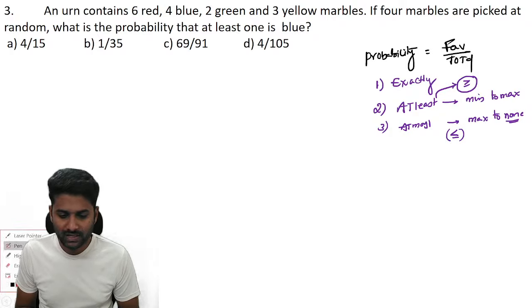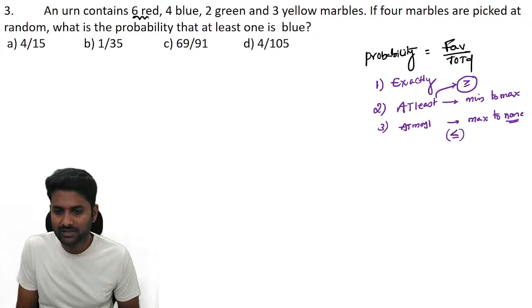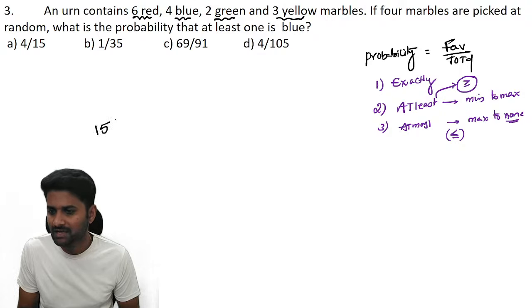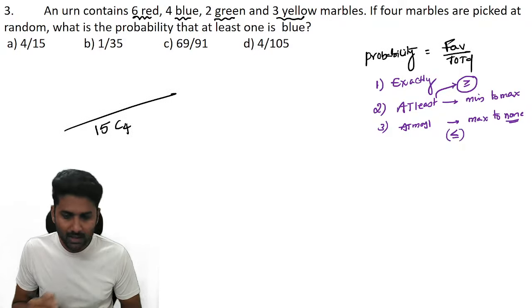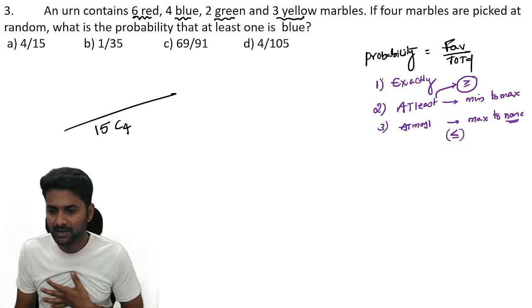Now for this question guys, they clearly mention that there are 6 red balls, 4 blue balls, 2 green balls and 3 yellow balls. So what is the total count? 15 balls. Out of 15, we have to select how many marbles? 4 marbles. So that's the total probability. Now, what about the numerator part? They mention that out of 4, we need at least one blue.